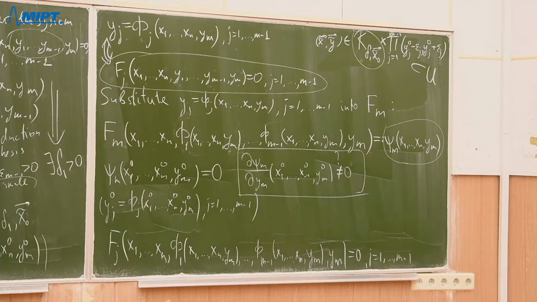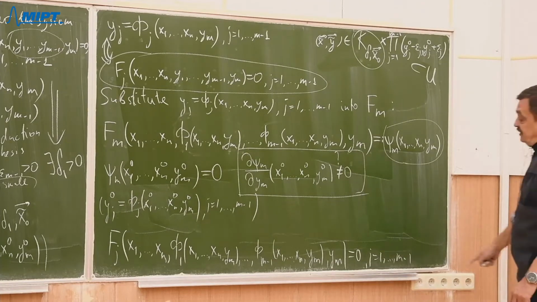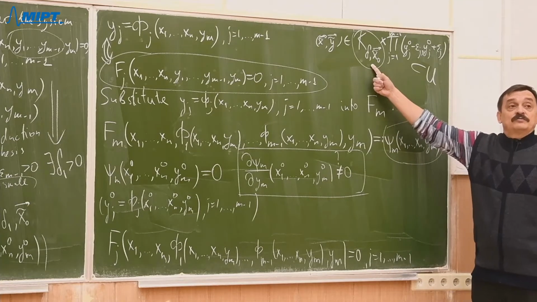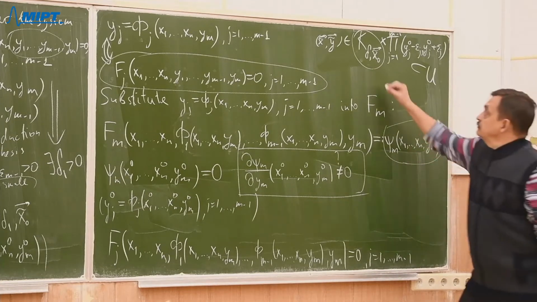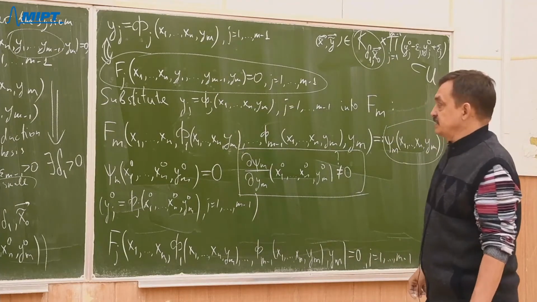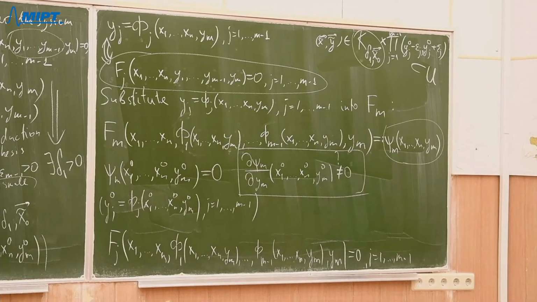So those identities are satisfied everywhere in our cube K delta 1 x naught, delta 1 x naught tilde.